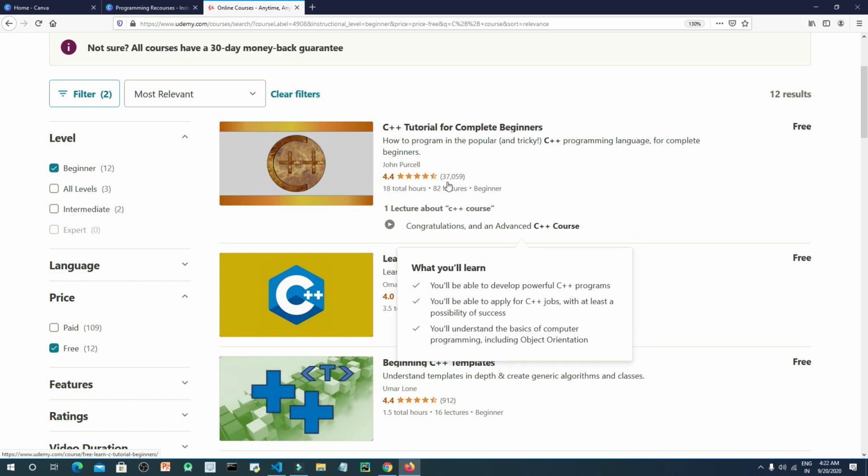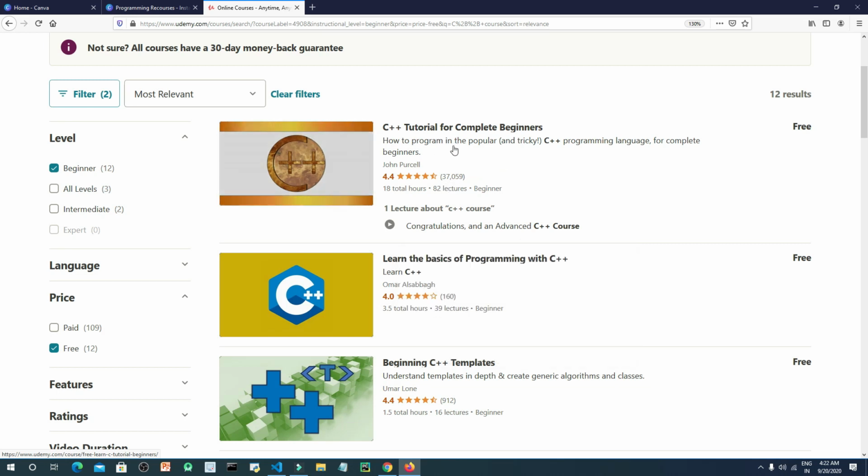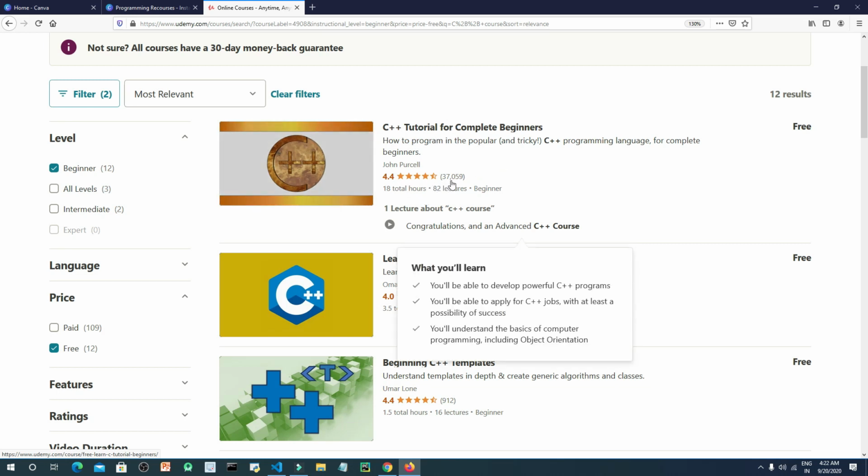stars by 37,000 people, which is good. I mean, this course may be a good course as it is rated by 37,000 students, and the rating is 4.4, which is quite nice. You can check the course.